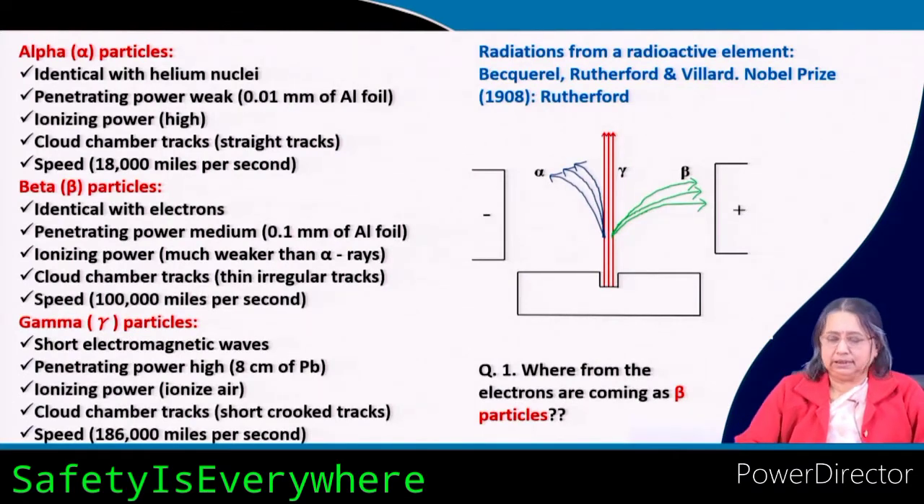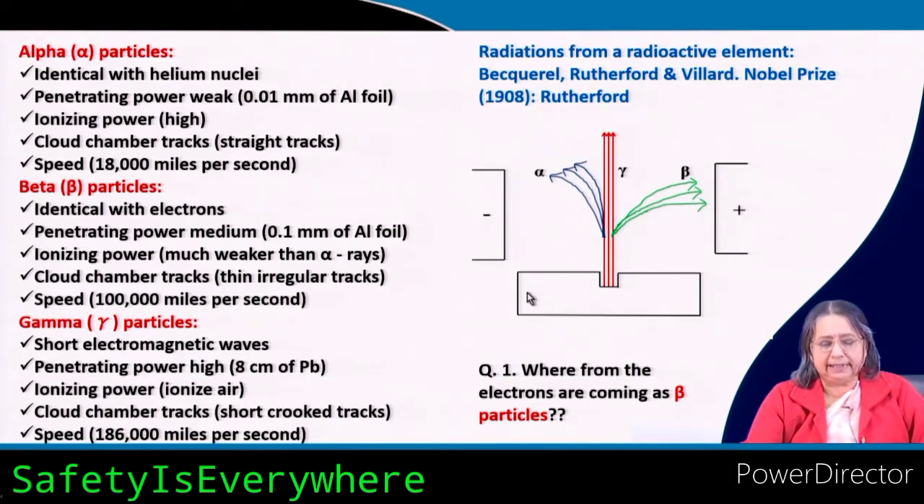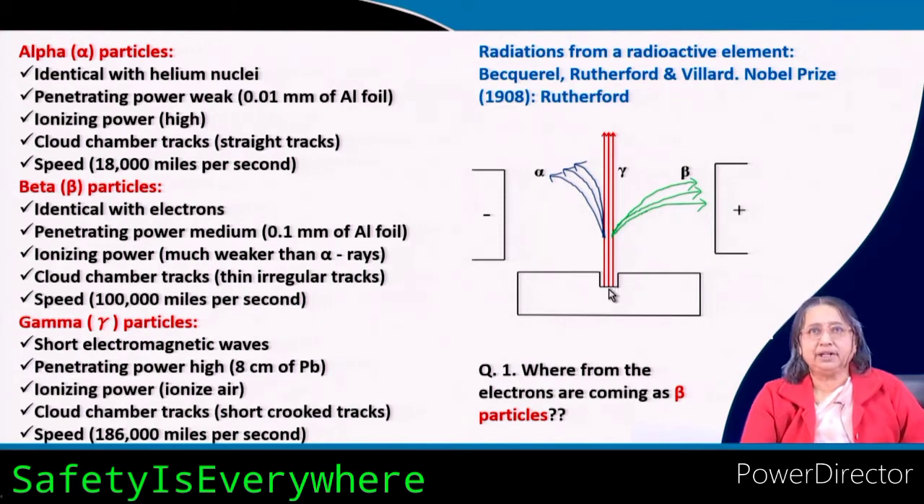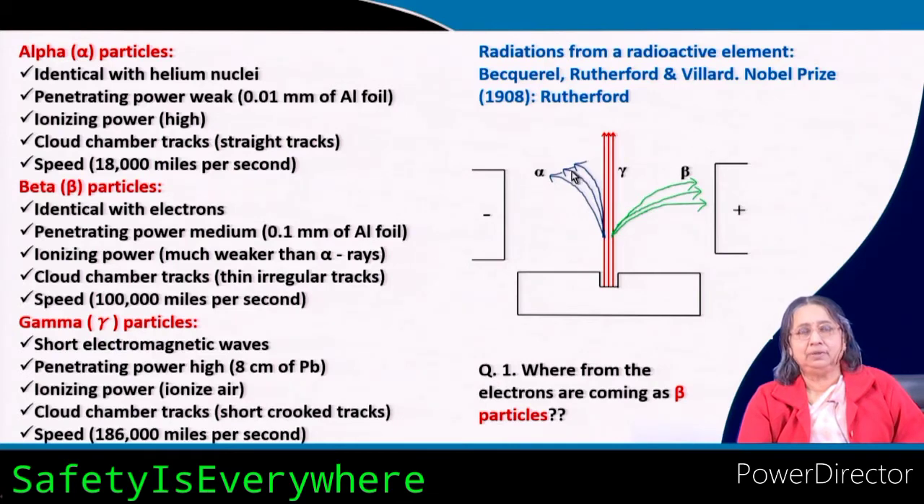Now, the properties: you can see the particles that are coming out from a radioactive element. What is this? This is the figure of a block made of lead, and here there is a small hole. And here some radioactive element is kept. Some radiations, some particles, are coming out, as I explained in the previous slide, that radioactive elements disintegrate with the emanation of some particles.